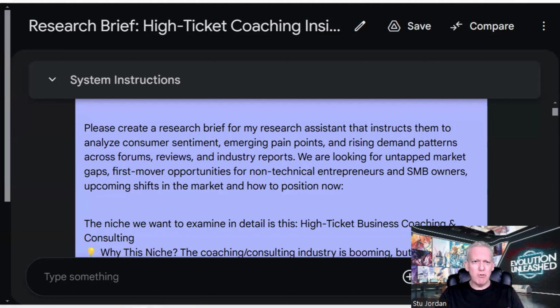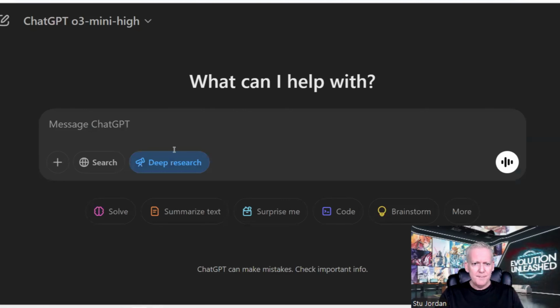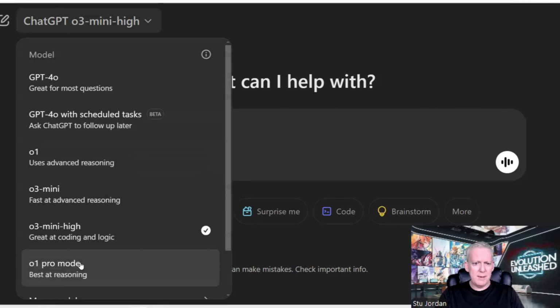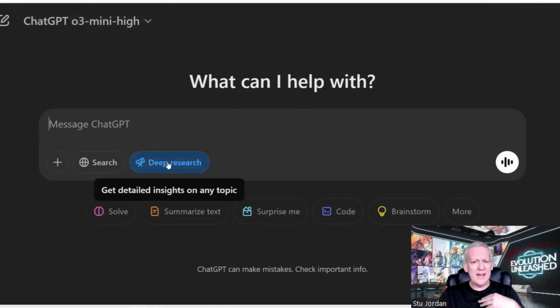Now, you can go to deep research here. So I'm queued up. You just click. So we're in ChatGPT now. I've got it set to O3 Mini. It doesn't matter which one, because once you hit deep research, it activates the hidden O3 model.